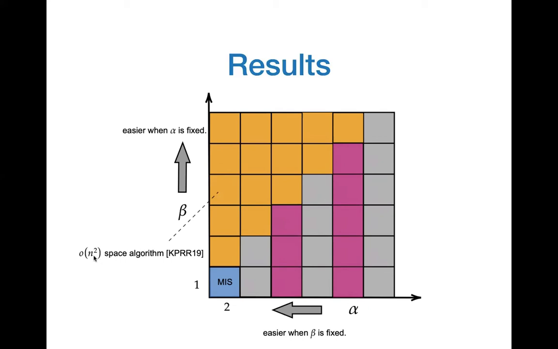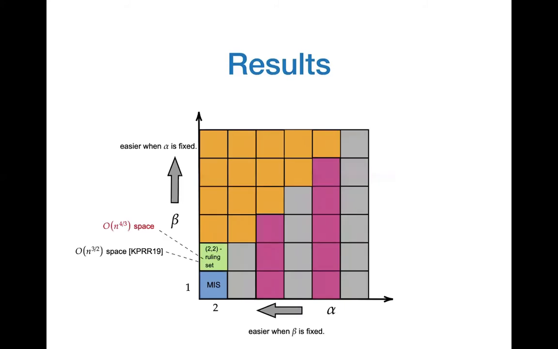We actually improve the space complexity of this algorithm for all values of alpha and beta. However, our improvement is most dramatic for the case of 2,2 ruling sets. For 2,2 ruling sets, KPRR in 2019 gave an order n to the power 3/2 space algorithm, and we improved this bound to order n to the power 4/3.